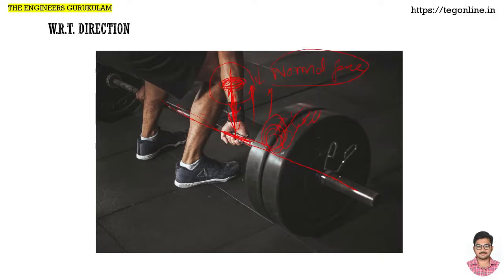Now we consider this shaft. For this shaft, what do we have? We have weights at the two ends. These two weights are acting downwards, parallel to the cross section of this shaft, right? Here also and here also. If this is the cross section of the shaft, the weight of these weights is acting downwards, parallel to the cross section, trying to shear, cut, separate out the parts like this.